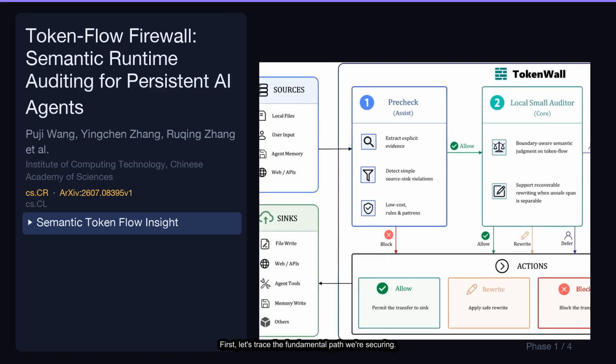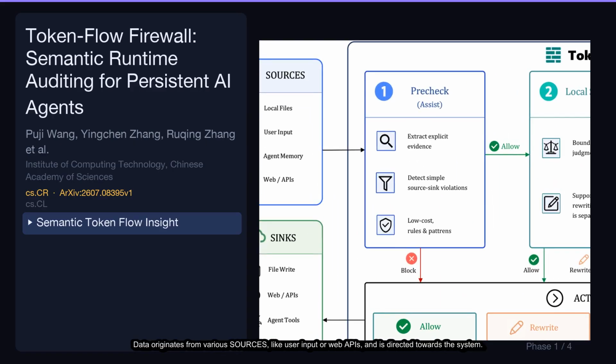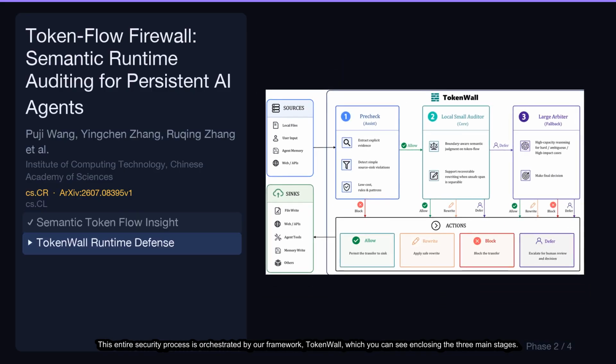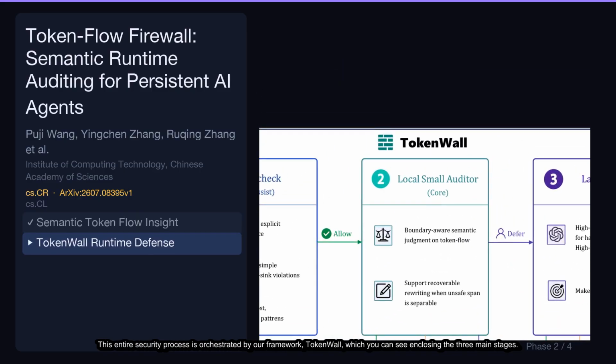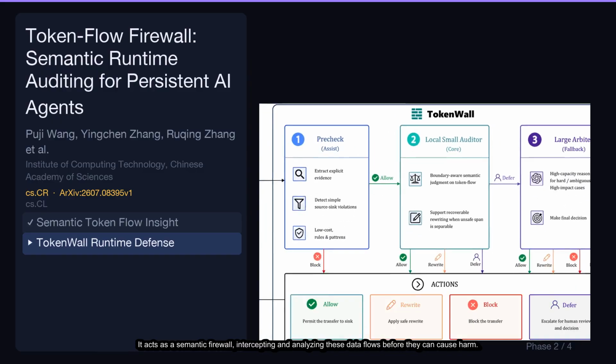First, let's trace the fundamental path we're securing. Data originates from various sources, like user input or web APIs, and is directed towards a system. This entire security process is orchestrated by our framework, Token Wall, which you can see enclosing the three main stages. It acts as a semantic firewall, intercepting and analyzing these data flows before they can cause harm.